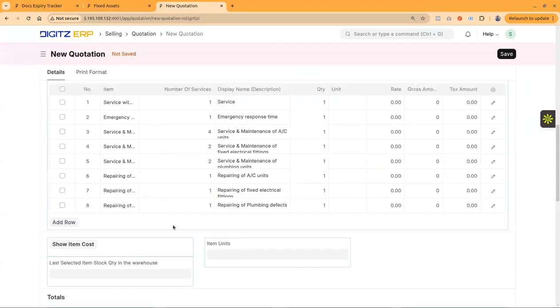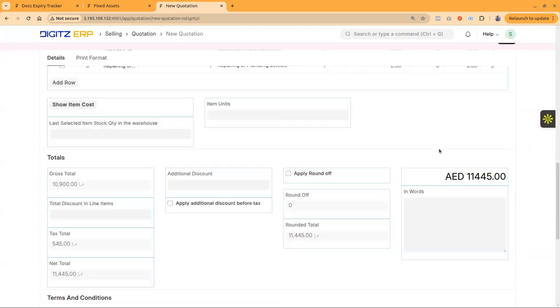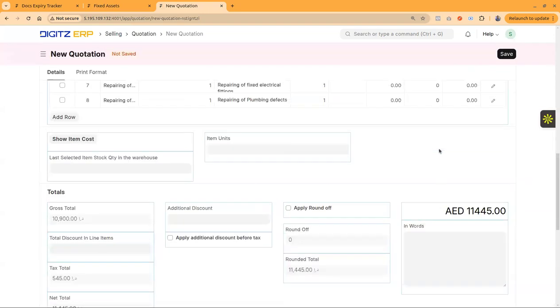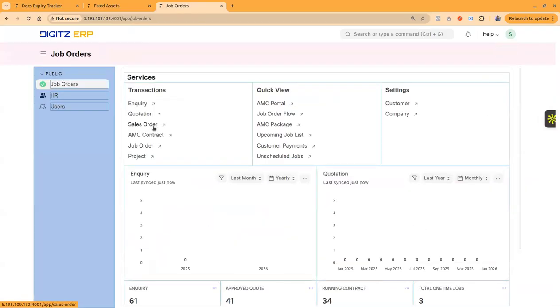The pre-configured services will be available here, and the overall price of the AMC will also be pre-populated. Like that, it can be created. Once the AMC contract is approved by the customer, it will be converted to the individual jobs and services, and these services can be tracked separately. So this is what the job orders module is all about.